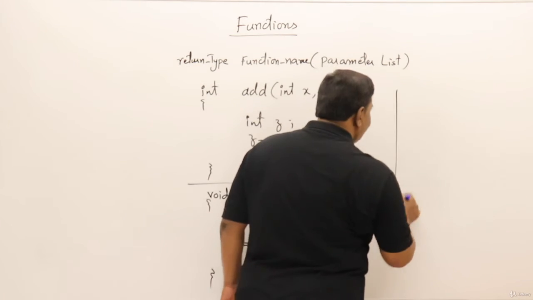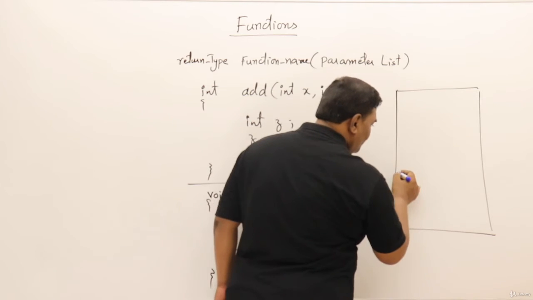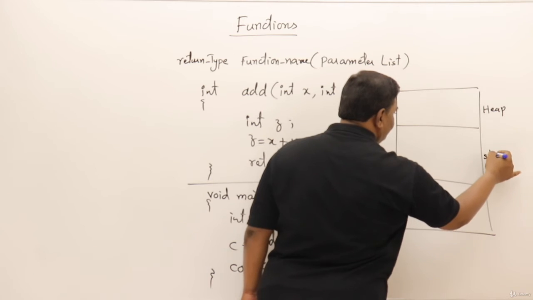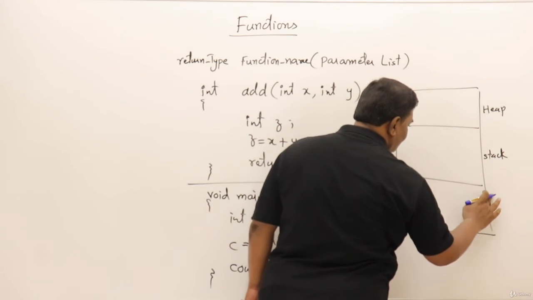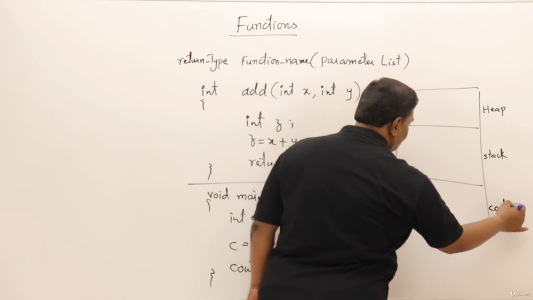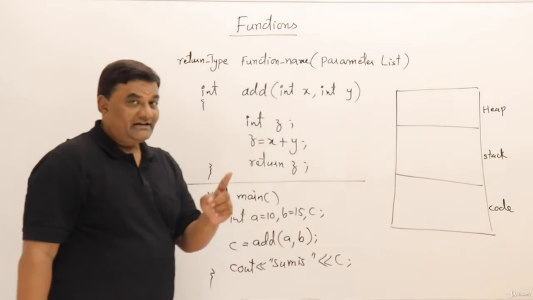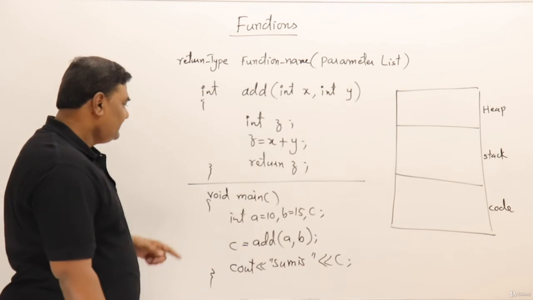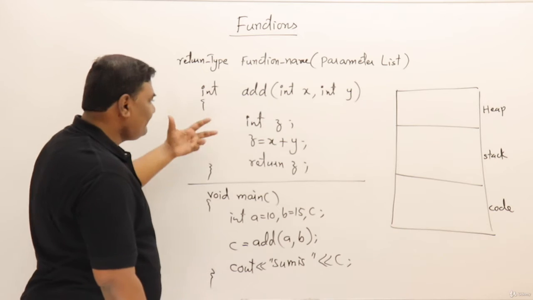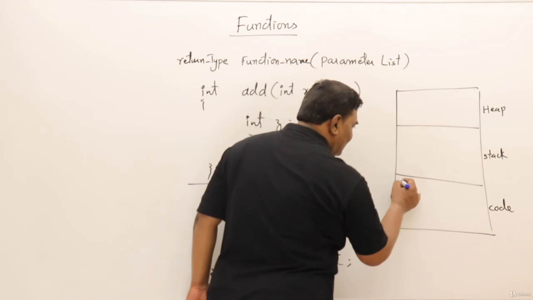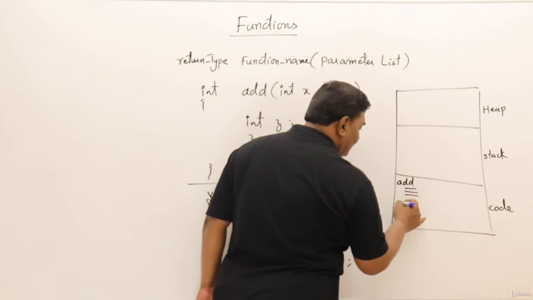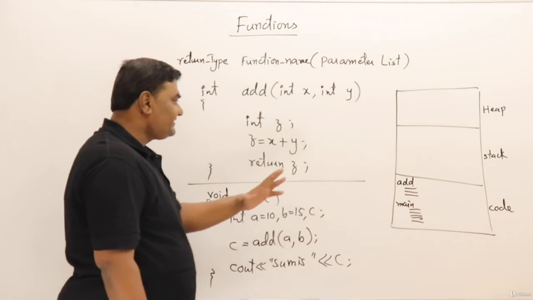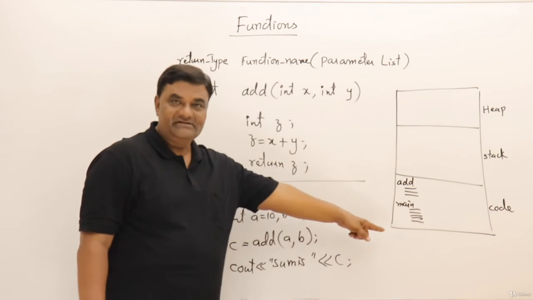See, we know that the memory is divided into three sections, that is code section, the stack and heap. This working is very, very important for you. Watch it and remember it always. See, there are two pieces of code. So code section will have the code for add function as well as main function. So the machine code will also be in two pieces. We wrote it in two pieces, so that will also be in two pieces.